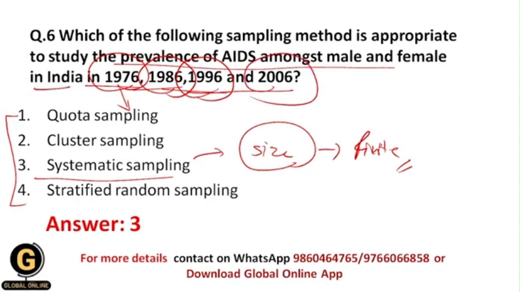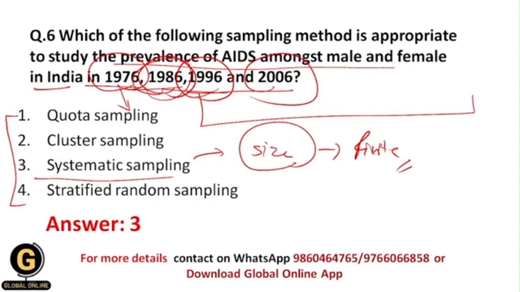The researcher now makes a group of people and categorizes all the target population into different intervals. He will first make the intervals of year 1976, then the intervals of year 1986, of 1996 and of 2006.